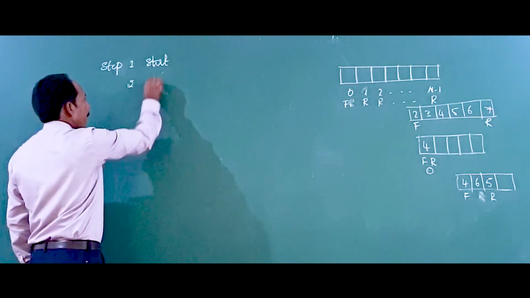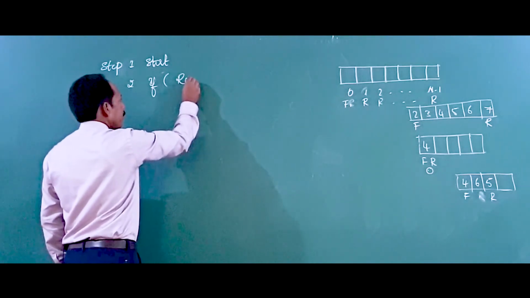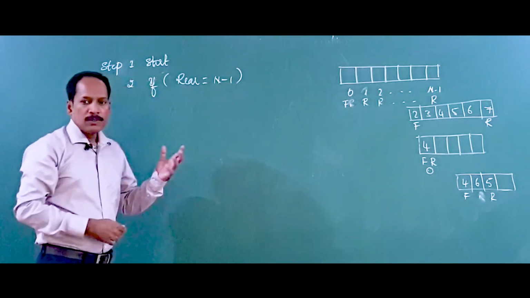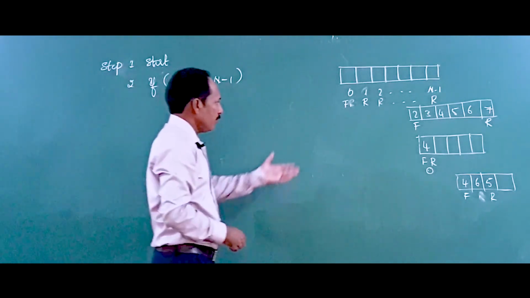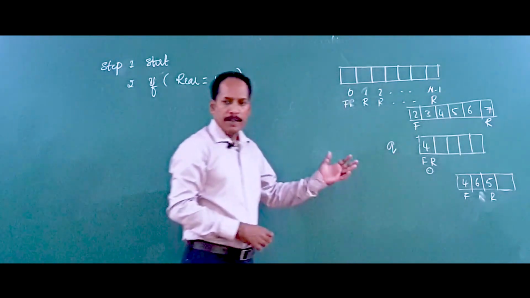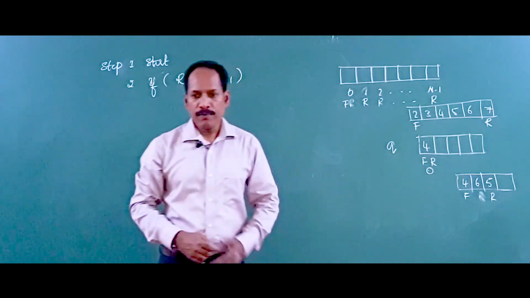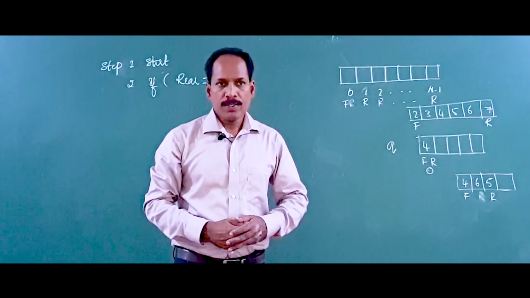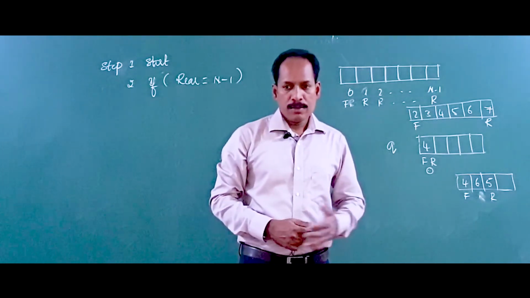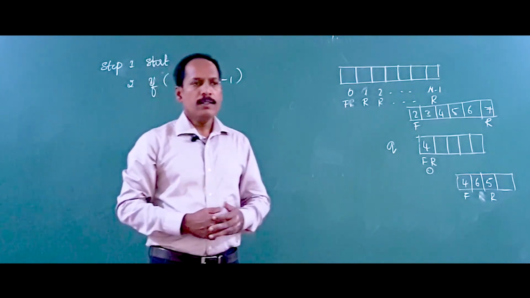First, if rear pointer is equal to n minus 1. As usual, let Q be an array with n elements. This algorithm inserts an item into the queue, where front is a pointer pointing to the first element of the queue and rear is the pointer pointing to the last inserted element. Those are the variables we are going to use in this algorithm.